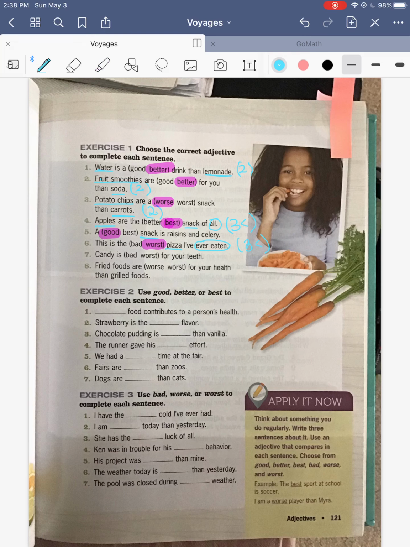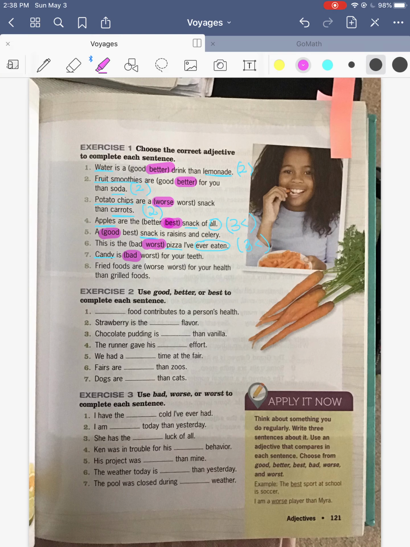Next one. Candy is bad for your teeth, or candy is worst for your teeth. So we're talking about candy, and then we're not really comparing it to anything else. We're just saying candy is bad for your teeth, right? So there's only one noun that we're talking about, so we need the adjective bad because it's only one.